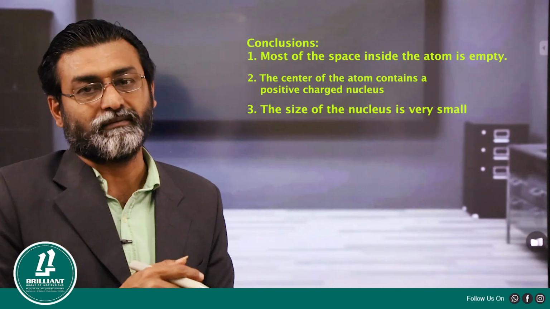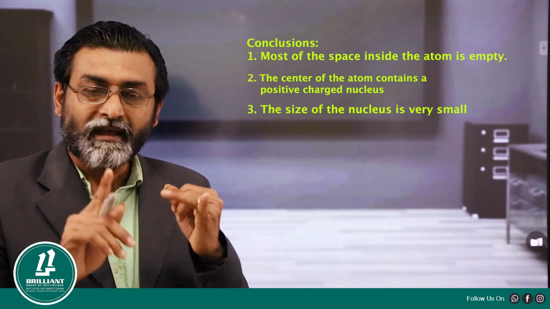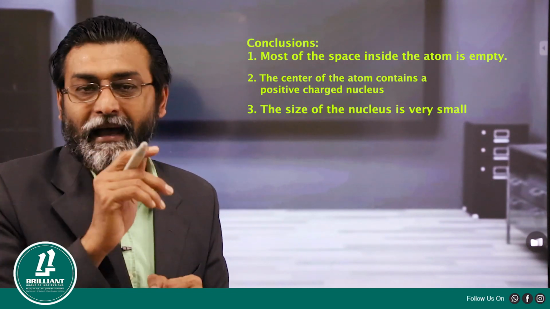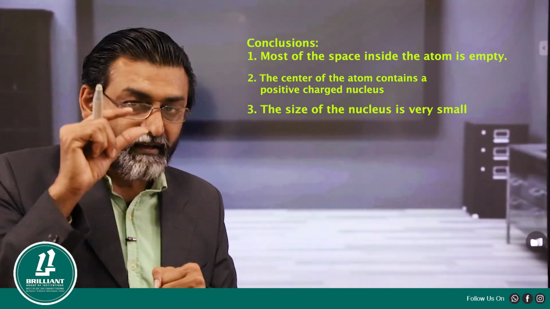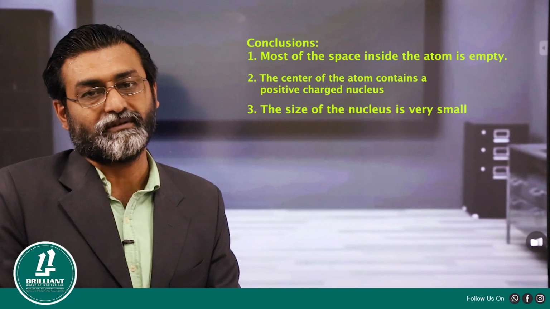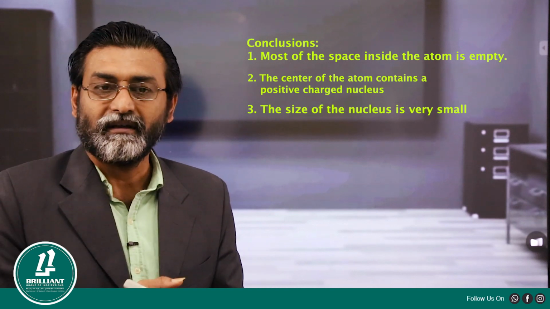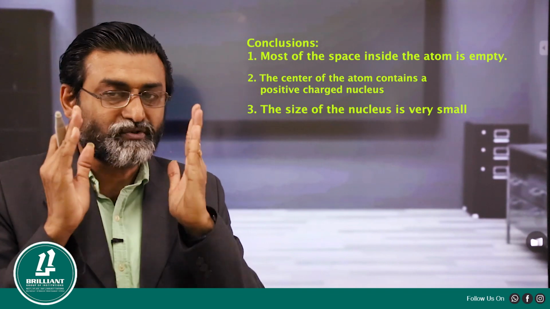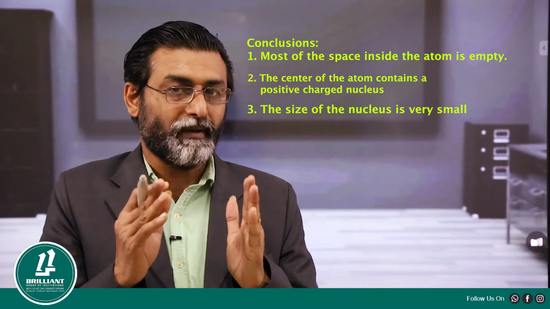What is the first conclusion? The first conclusion is most of the space inside the atom is empty. Second conclusion, the nucleus is centered inside the atom with a positive charge. And the third conclusion is this nucleus is a very small sized. So these are the three conclusions based upon his three observations. Now, based upon the three observations and the three conclusions, he has formulated three postulates to explain the structure of an atom.